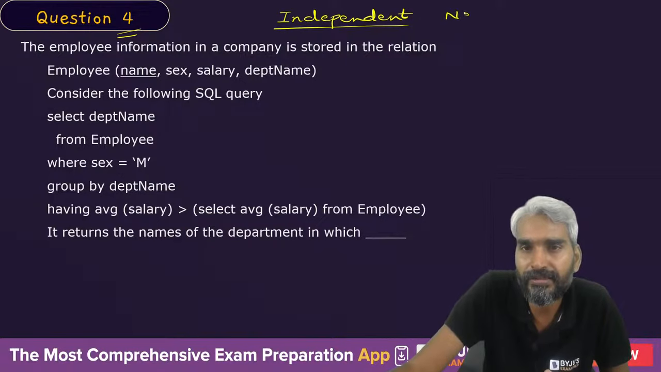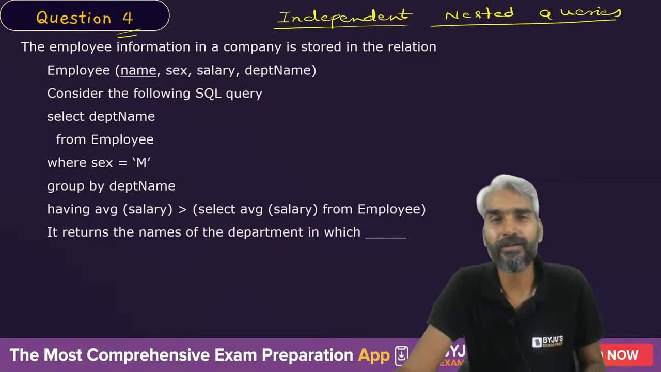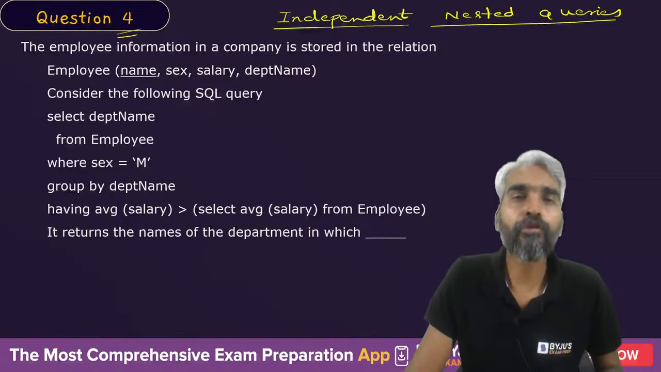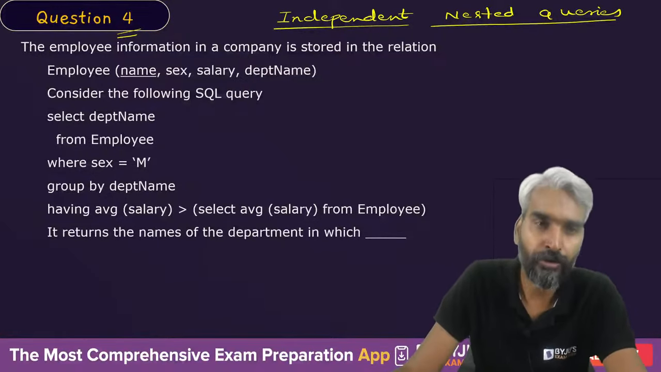Independent nested queries. They didn't ask the question from correlated nested queries. Correlated nested queries are more fun in solving. So what will be the answer for this?